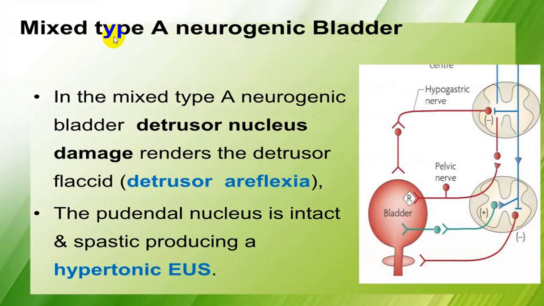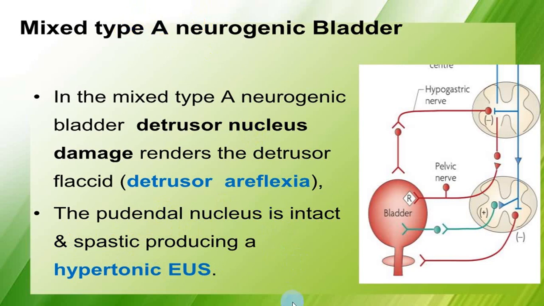I am not going into detail regarding mixed type A and mixed type B. So mixed type A is a neurogenic bladder where the detrusor nucleus is damaged, which will render the detrusor muscle flaccid. We call it detrusor areflexia. And the pudendal nucleus is intact, and that produces spasticity in the hypertonic external urethral sphincter. And this is the reason why it is given the name mixed type A.